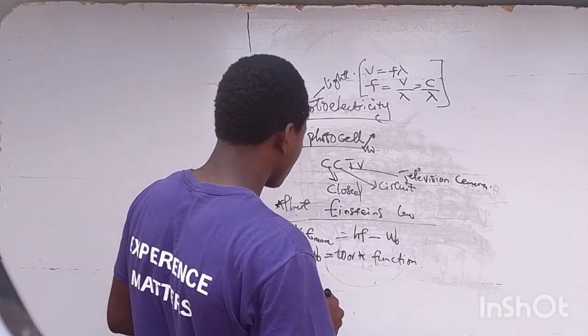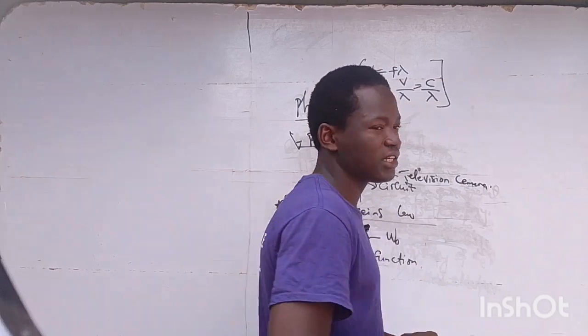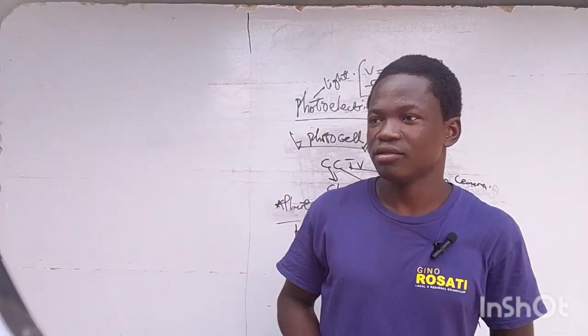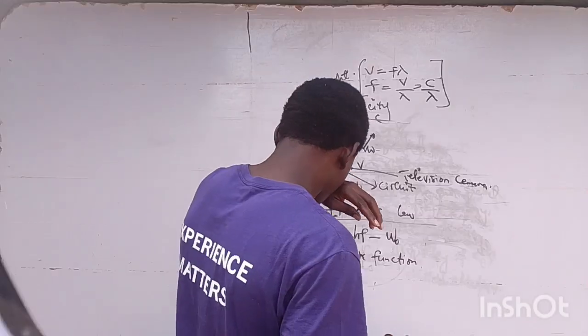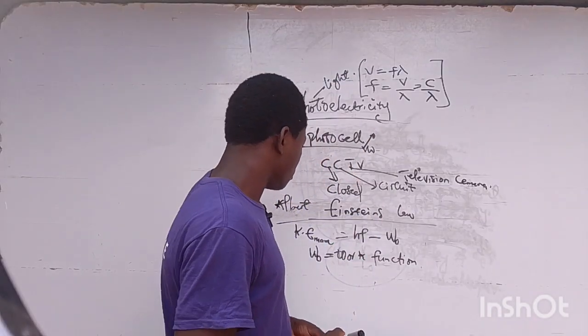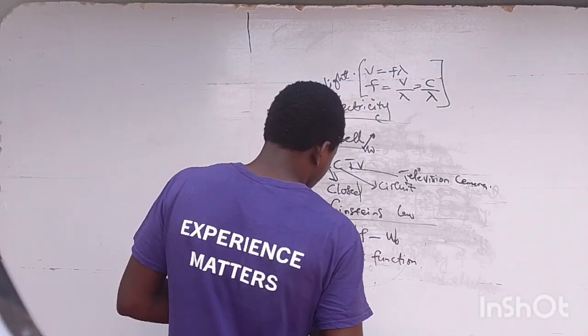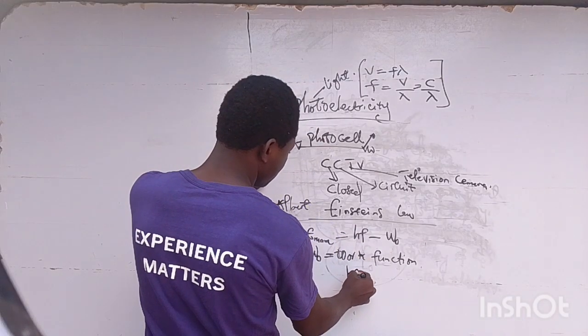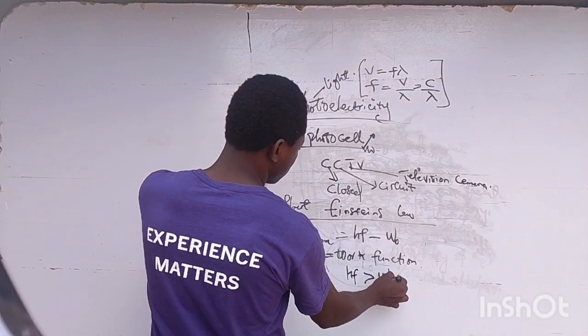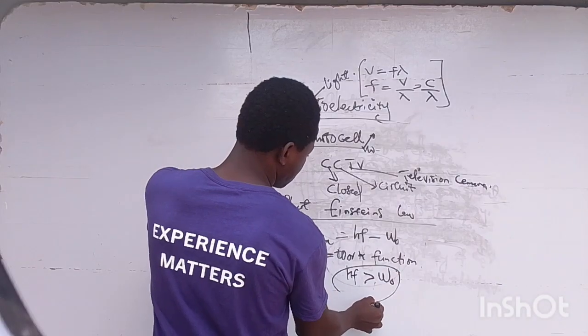Someone asked a question about Einstein at that time. There is a question that a man was asked. He said, how would photoelectricity occur? Albert Einstein told him that photoelectricity can occur when hf is greater than the work function. Do you understand this now?